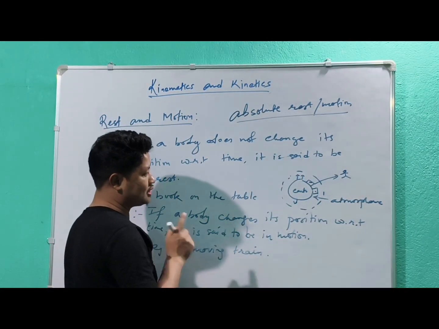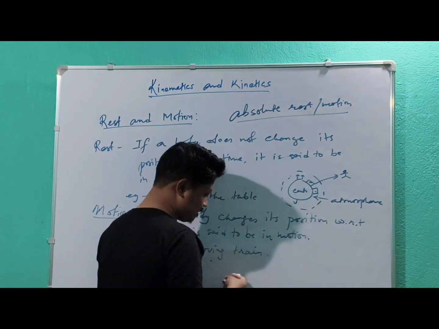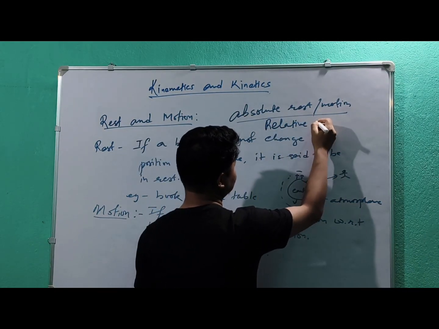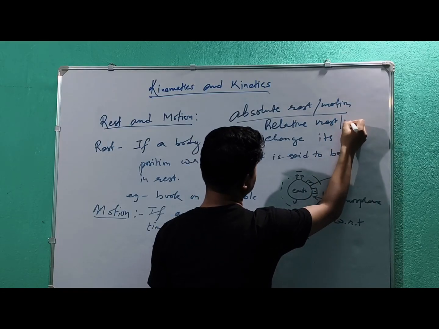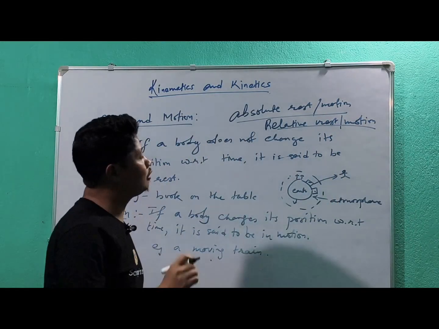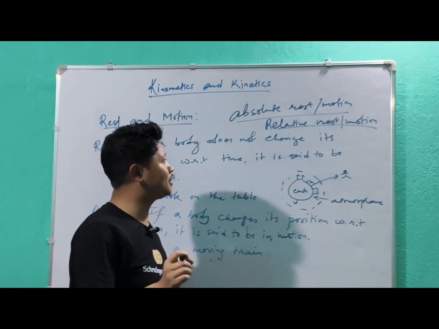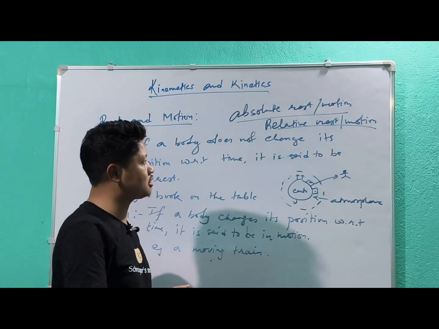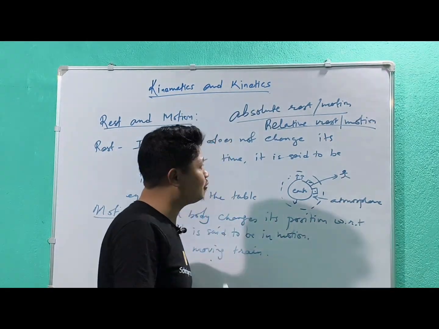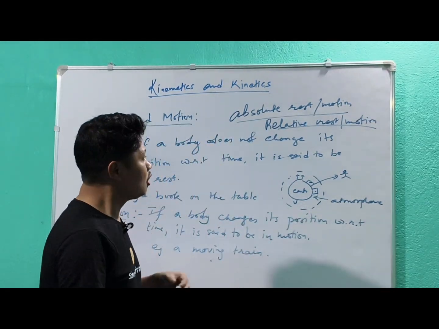So at that time we have to answer that it is relative rest or relative motion. So whenever we talk about motion or rest, we always talk about relative rest or relative motion. What is relative rest or relative motion?